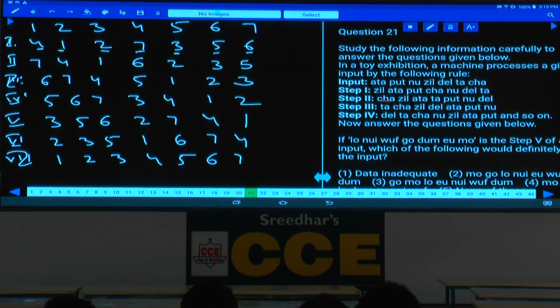Now we can stop here, isn't it? Now here, we should write this numbering till we got 1, 2, 3, 4, 5, 6, 7. Till we got the input. We should keep writing like that until the input comes back, isn't it? Now here, in this one, now in this one what happens here? Now the questions can be asked like this.